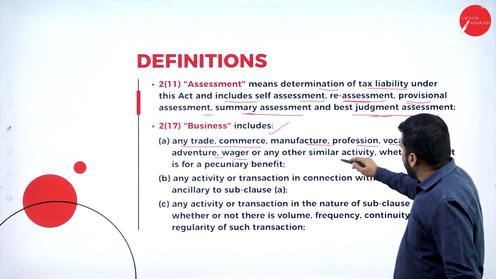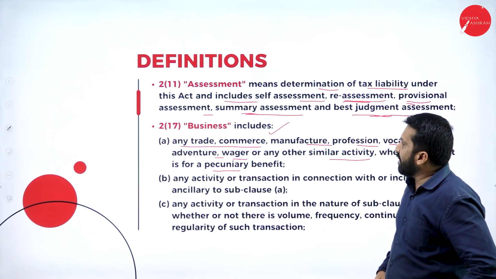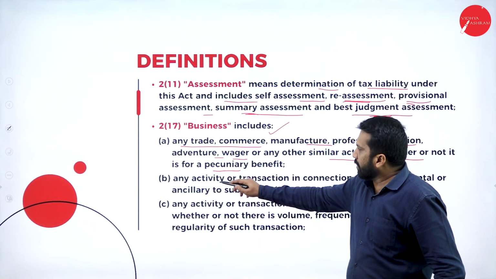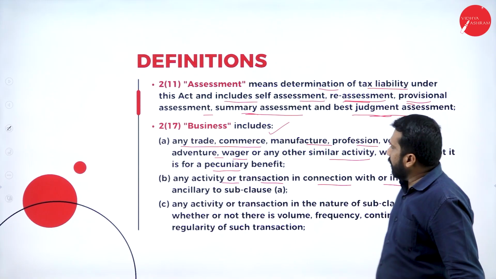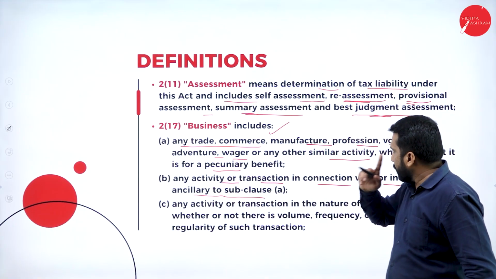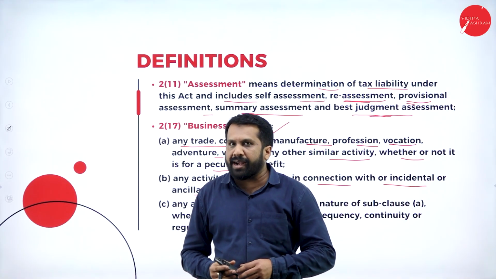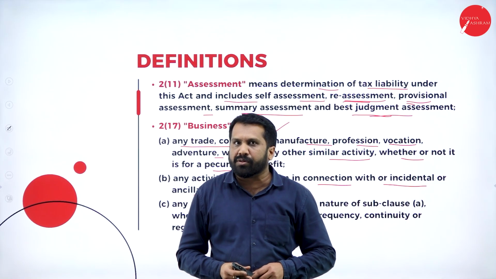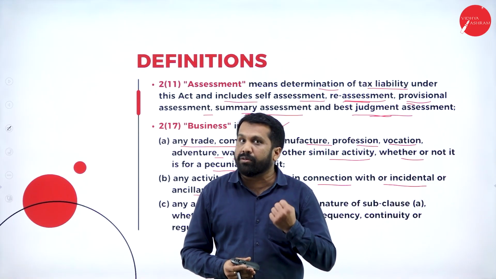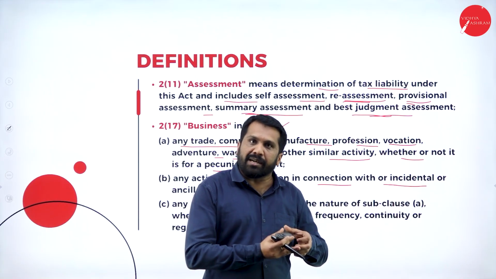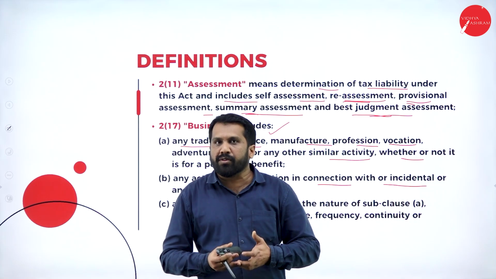Now, any other similar activities, whether or not it is a pecuniary benefit. Now, third one: any activity or transaction in connection with, incidental or auxiliary to, the sub clause. Incidental means what? For example, the main target from sugar cane is to convert it to sugar. But auxiliary, what? You can get jaggery also. Yes, that is sub. So the main intention is what? To manufacture sugar, to process sugar.